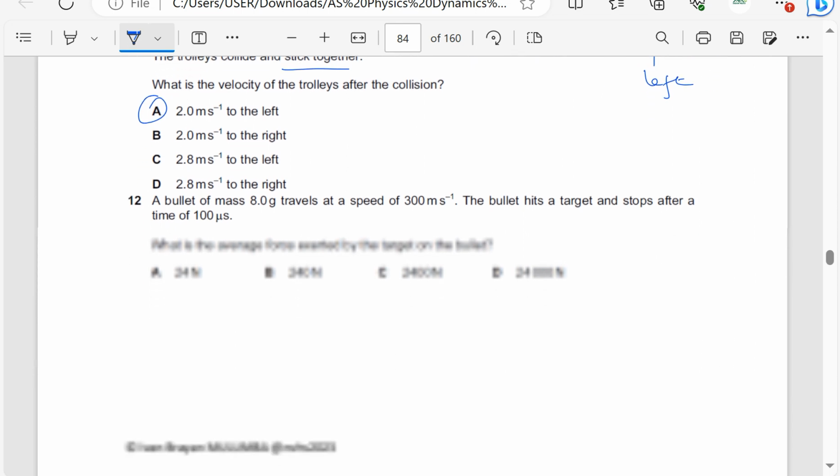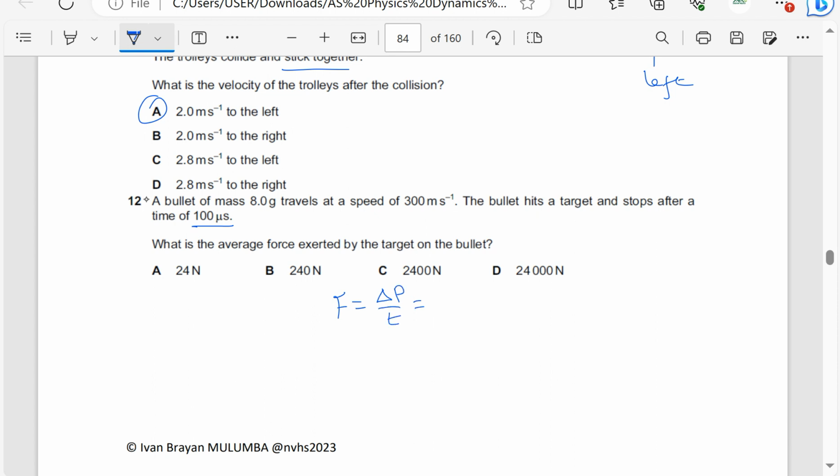A bullet of mass 80 grams travels at a speed of 300 meters per second. The bullet hits a target and stops after a time of 100 microseconds. What is the average force exerted by the target on the bullet? By definition, force equals the rate of change of momentum.